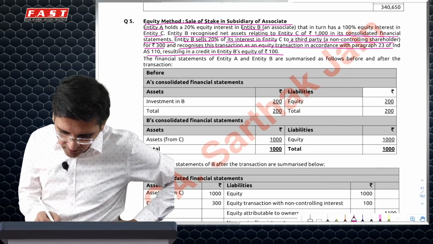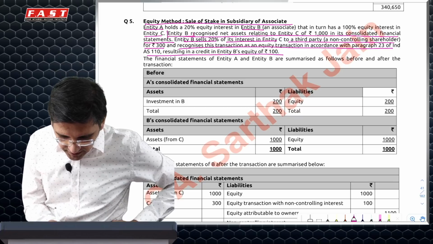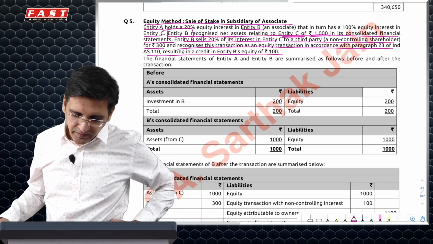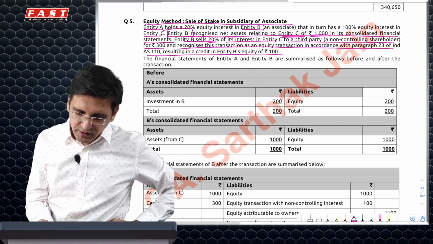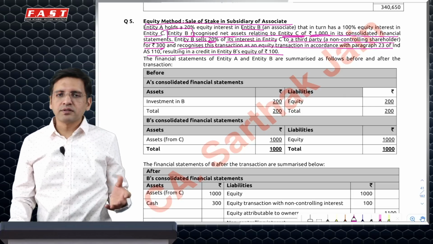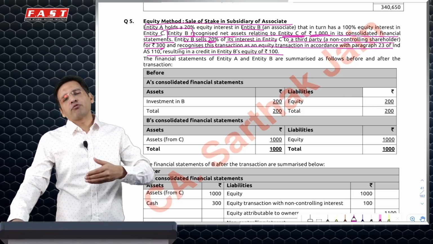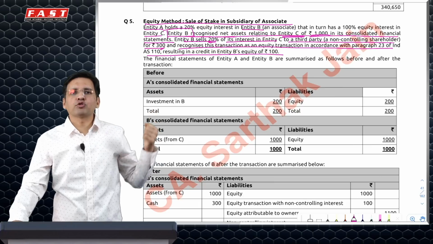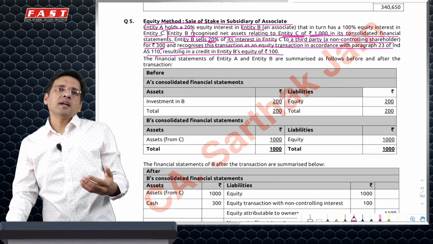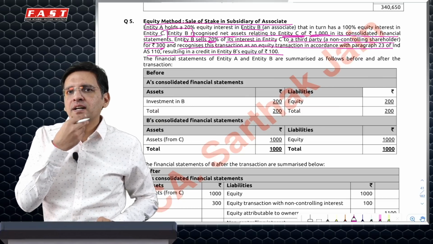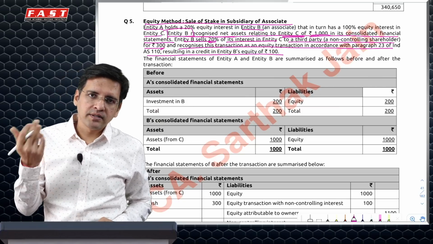Sorry, this is not the equity method, this is entity B's books. Entity B has recognized net assets of C of 1,000. It has sold 20%, that means 200 worth of stake, but it has got 300. It has not lost control. Hence, NCI would increase by 200, but I would get 300. So 100 would be increased in B's reserves. For a transaction with equity participants, any gain which you make goes directly to reserves.